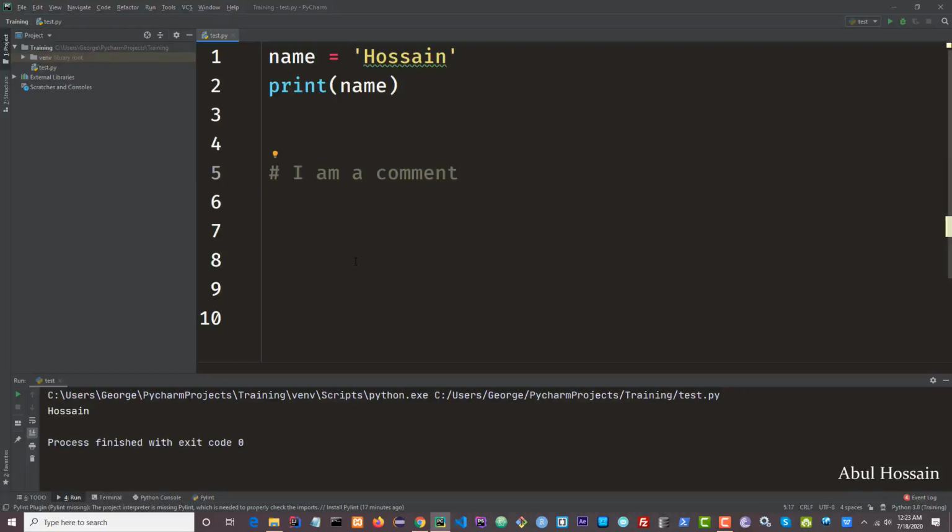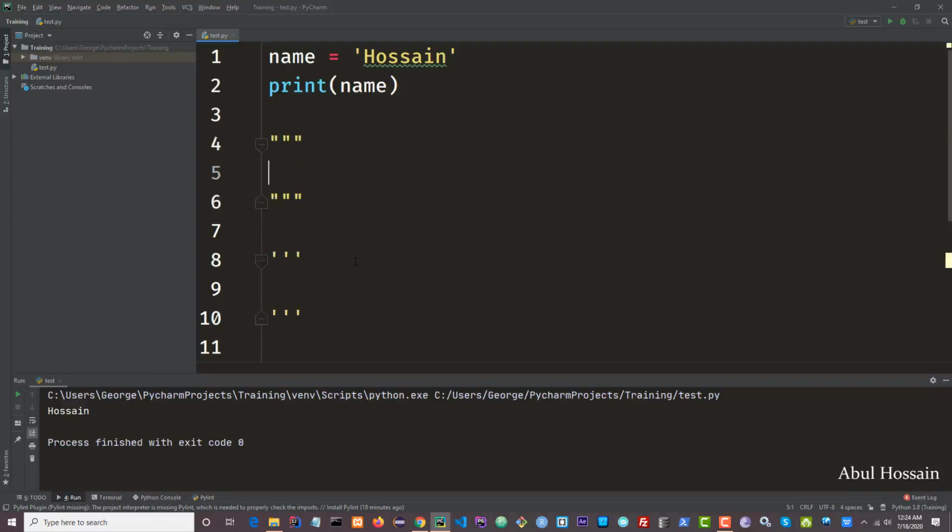Of course there is a beautiful solution for all the problems that we may face in Python. That's why Python is so beautiful, so powerful. So let me show you how to write multiple line comments. To write multi-line comments you need triple quote, single quote, triple quote, or double quote, triple quote, like that.